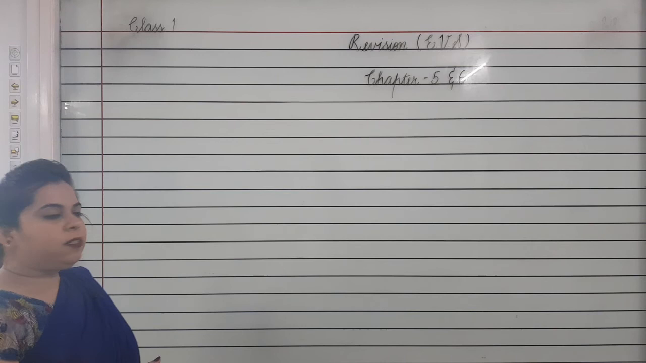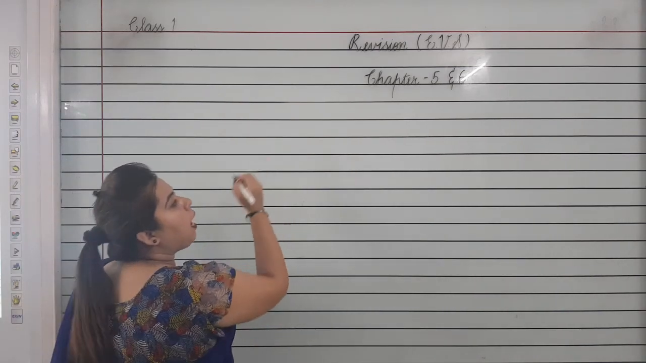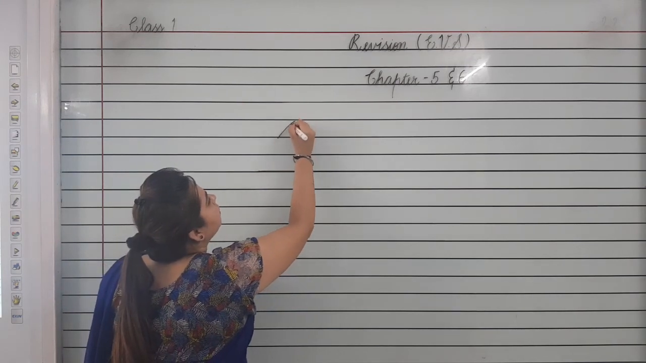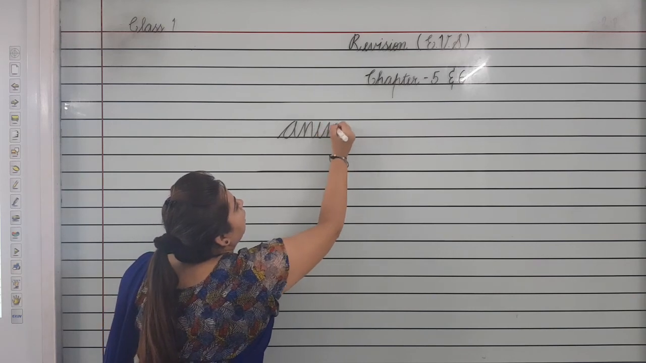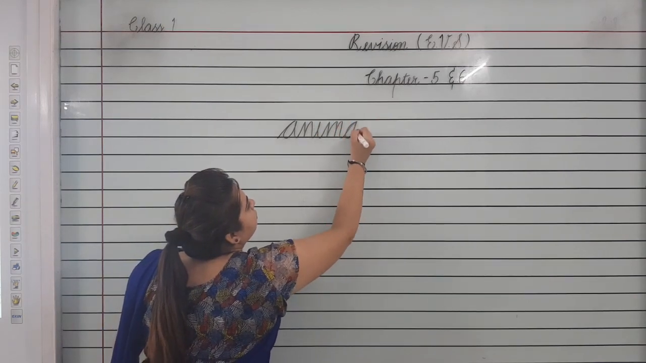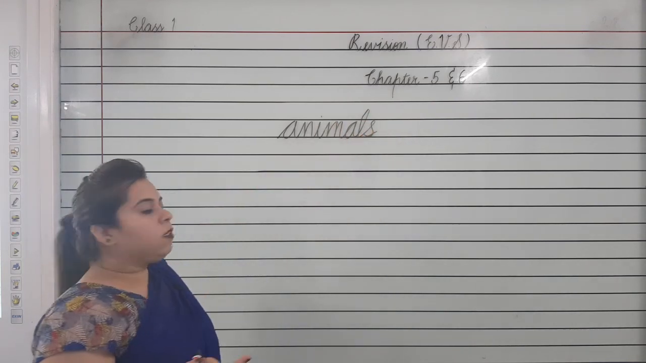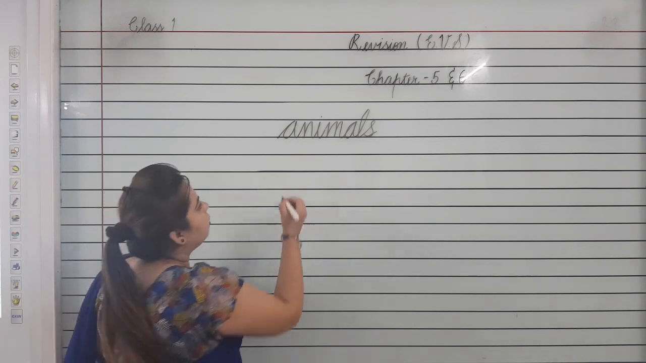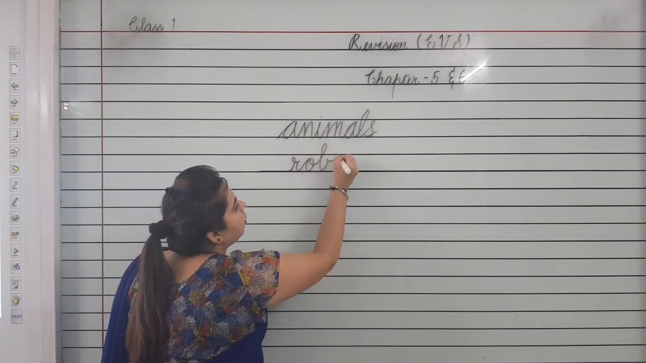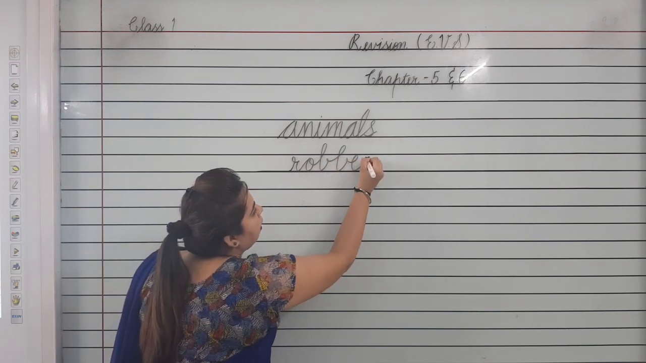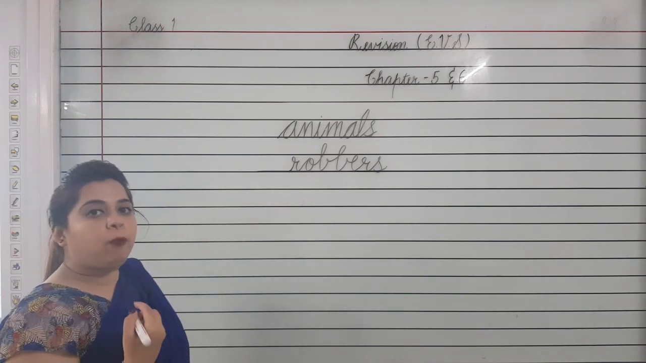Now we will learn spellings. You will speak with me twice. First we will learn spelling of animals. A-N-I-M-A-L-S, animals. Next we will learn spelling of robbers. R-O-B-B-E-R-S, robbers. Now next is protect.